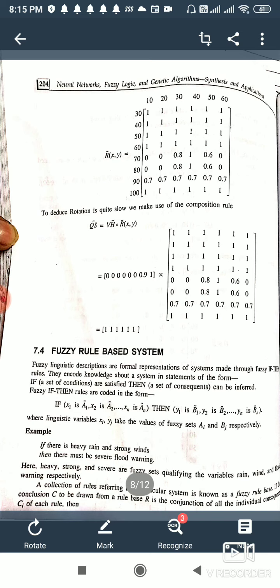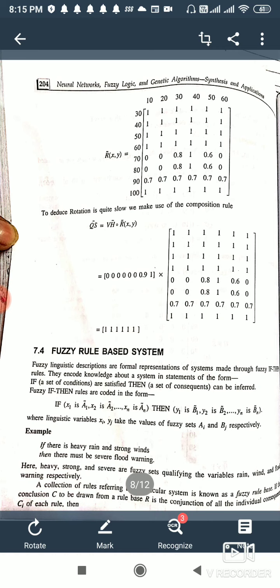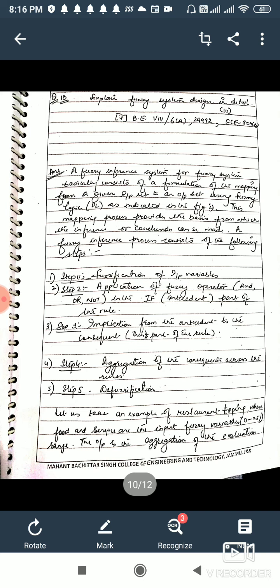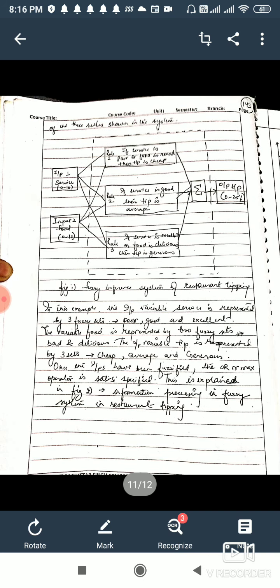Now how do we design that system? Using if-then rules. We will combine all the if-then statements together, and this combination can be disjunction or conjunction. So two types of rule based systems are there. Either we can use the union or we can use the intersection of if-then rules. So this is all about the fuzzy rule based system. Now this example, I will explain with the help of the fuzzification rule.